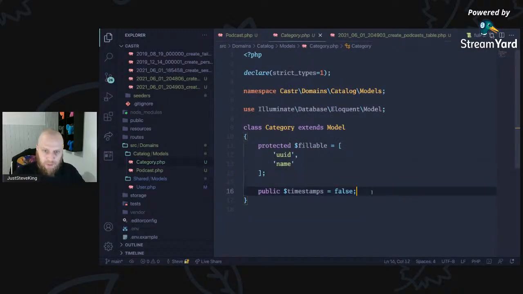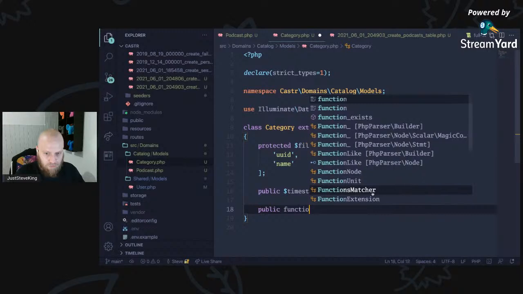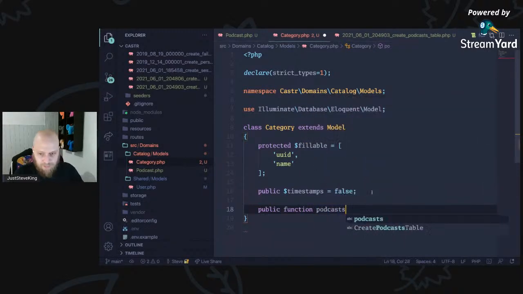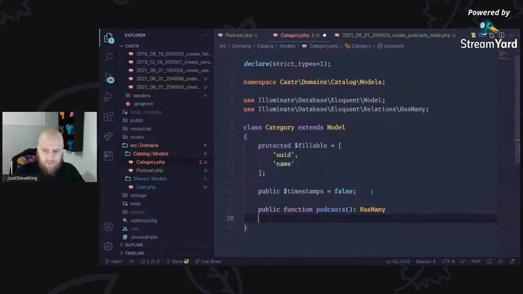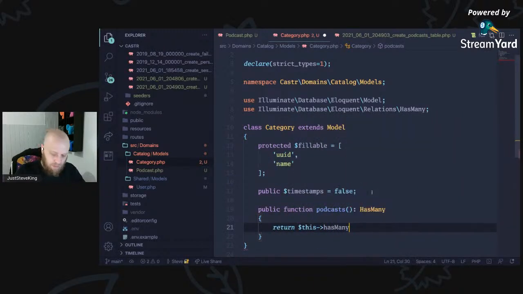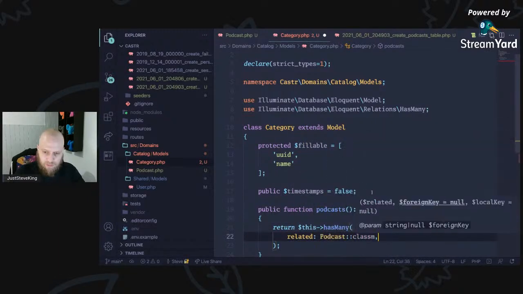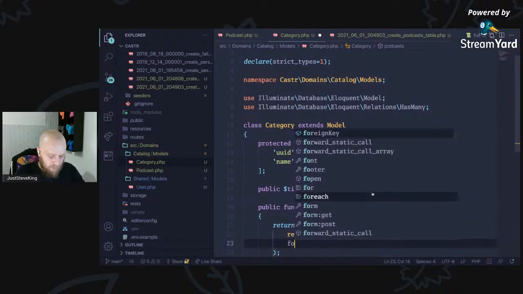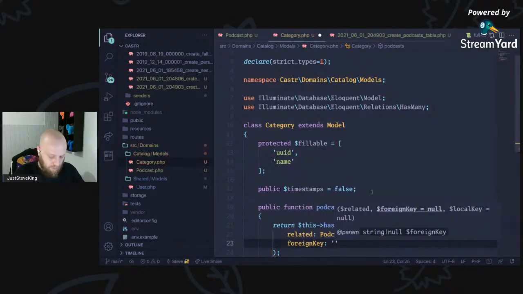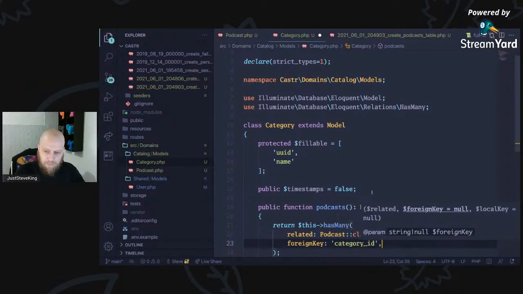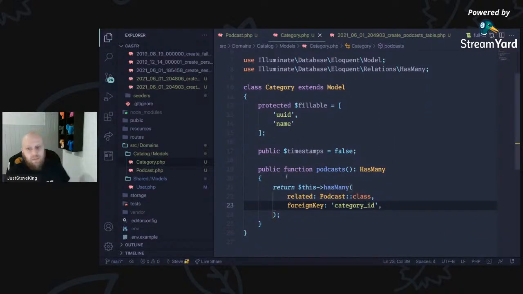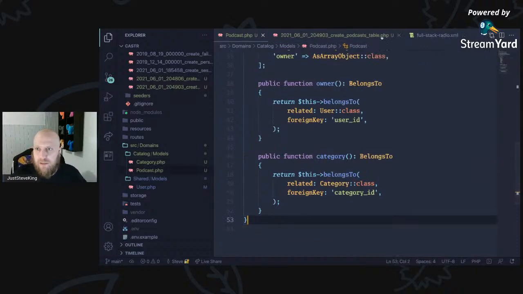So now we can come back to the category and say that the category has many. We say return this has many related is a podcast, and the foreign key is the category ID. So that is PHP 8 worthy. We could do attributes, but I haven't found a useful use for attributes just yet.